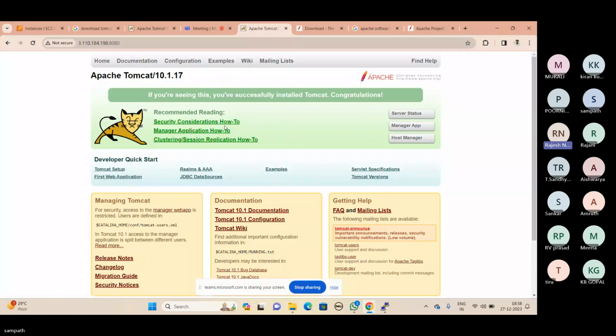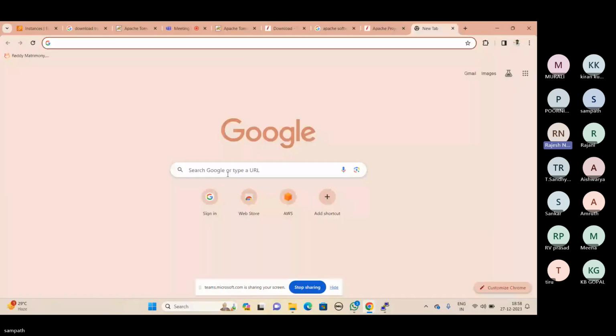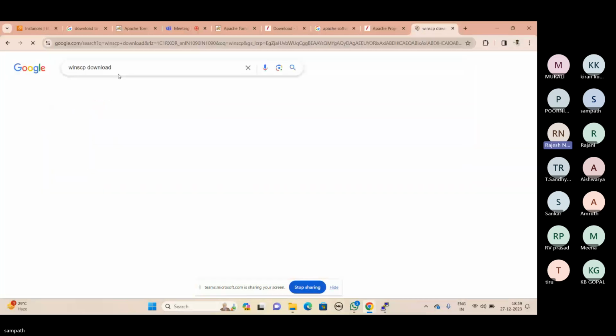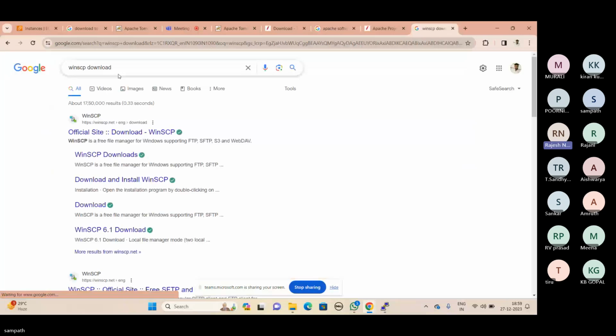Open a new tab. Type WinSCP download. This software will help you to connect from a Windows system to a Linux server in the graphical user interface, not command line. Now can you please go to the first website, winscp.net.